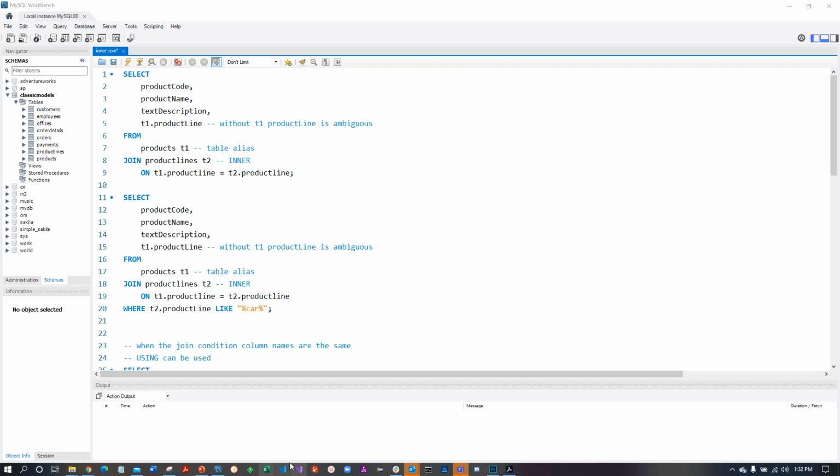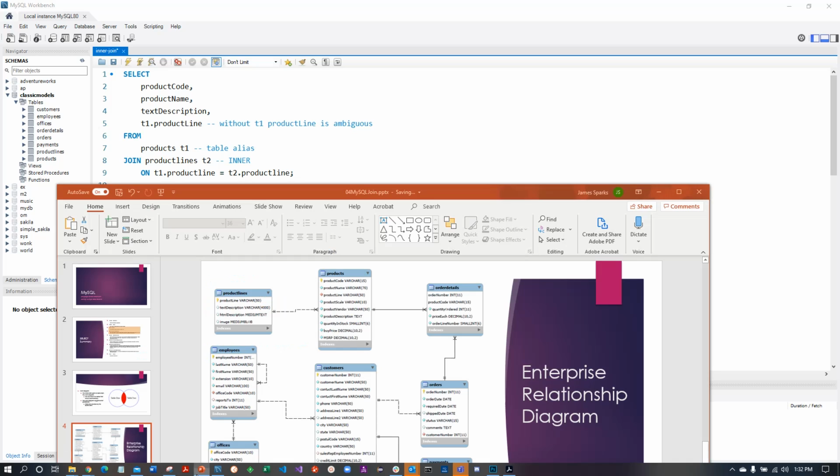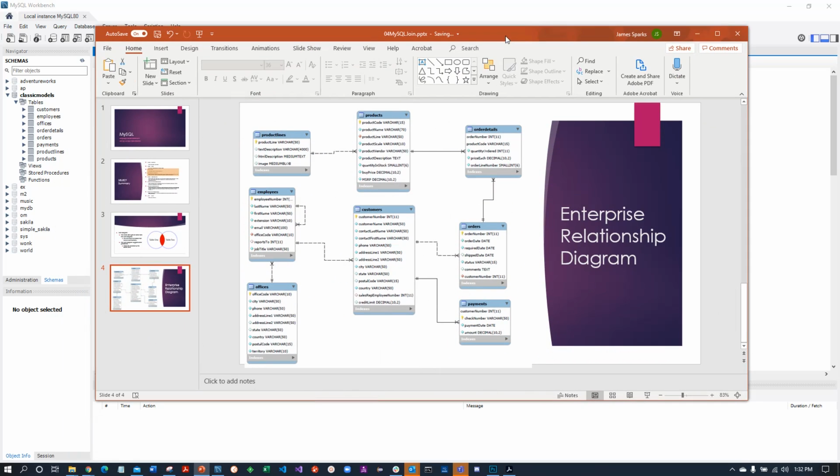Let's take a quick look at the ER diagram for this. Products joined to product lines. And you can see there's a formal relationship here. We'll see how this formal relationship, by the way, is made. This formal relationship is made when the tables are designed, so that's in the script that will create the tables. We'll look at that in a couple of lectures. But here we see the product line and the product line, and that's how those rows are joined.